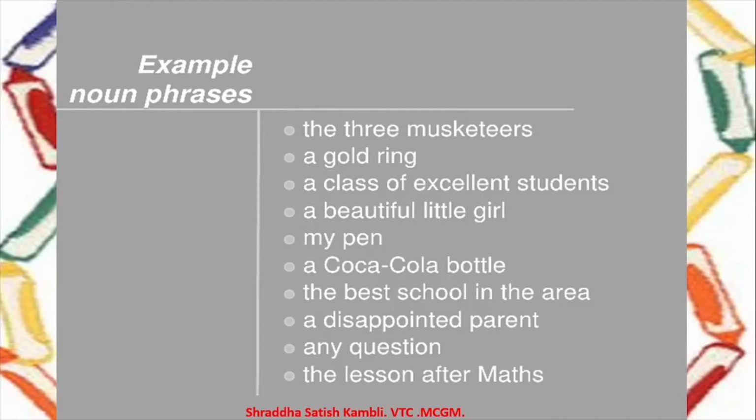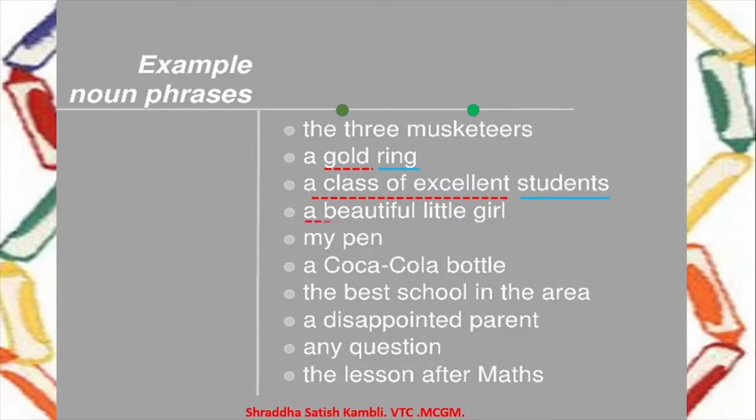Okay, let us look at some more examples of noun phrases. You have the three musketeers. The word musketeers is a noun. A gold ring. Ring is a noun. A class of excellent what? Students. So students is a noun.